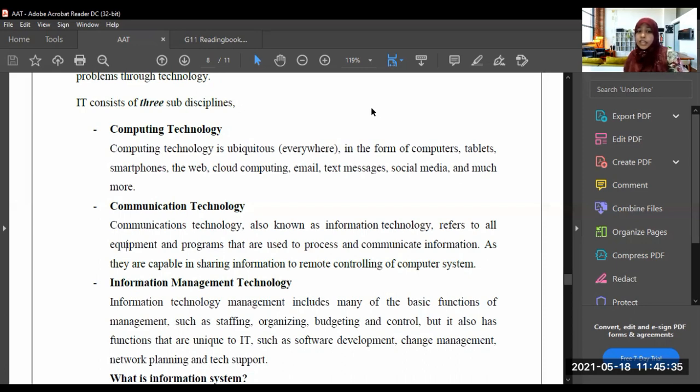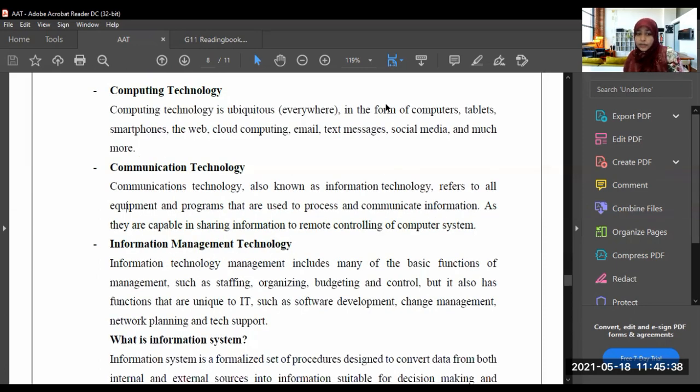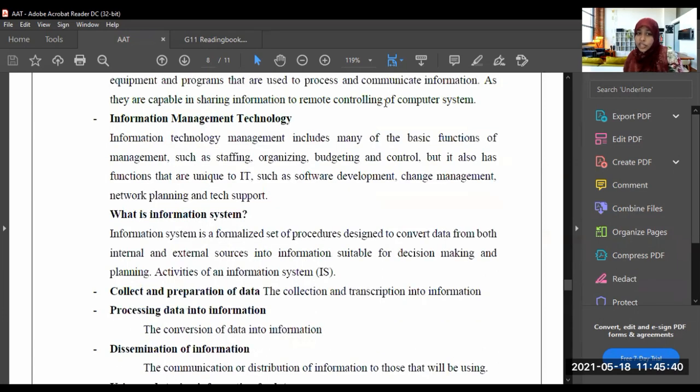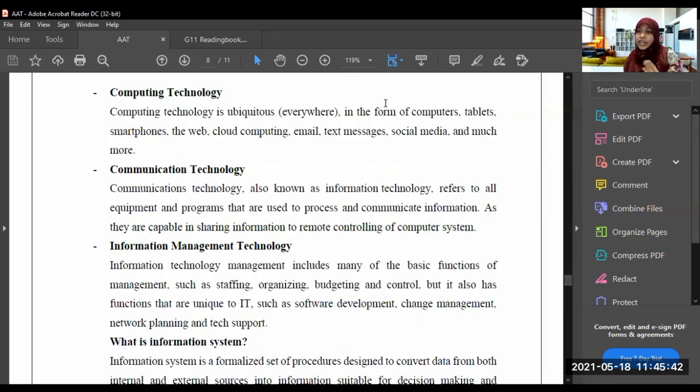Second one, communication technology. What is communication technology? Communication technology means communicating, interacting with each other. Communication technology, also known as information technology, refers to all equipment and programs that are used to process and communicate information.